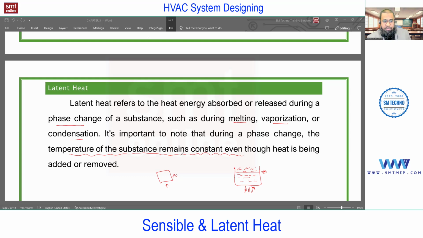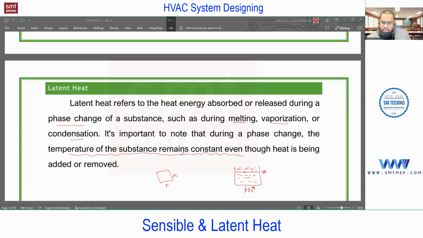and then we'll also use it in load calculation. If you talk about load calculation, one example is heat gain through ventilation. What do you think? Is it only sensible, or sensible plus latent, or only latent? Sensible plus latent. Yes, sensible plus latent. Why? Because heat gain through ventilation means outside air. And remember, air means what?